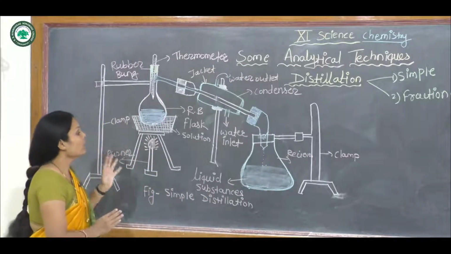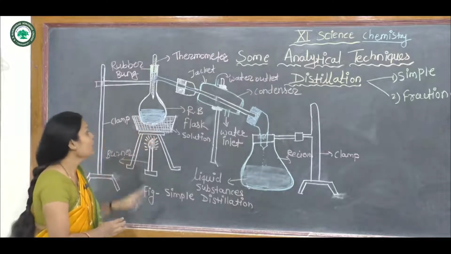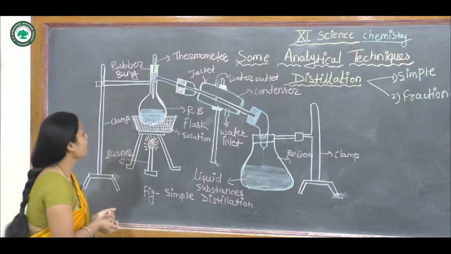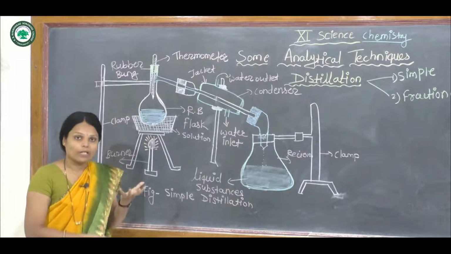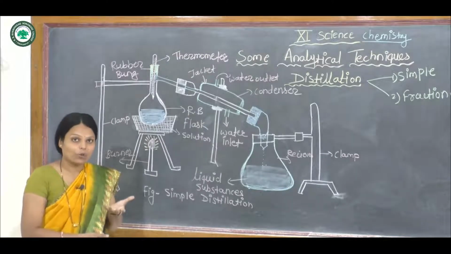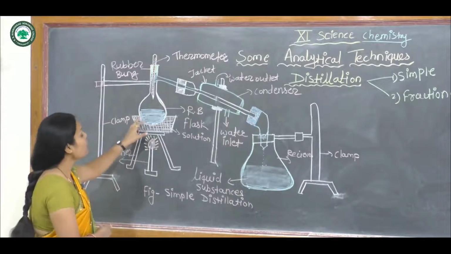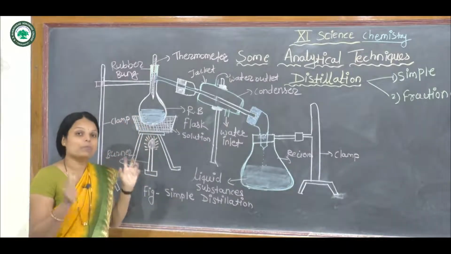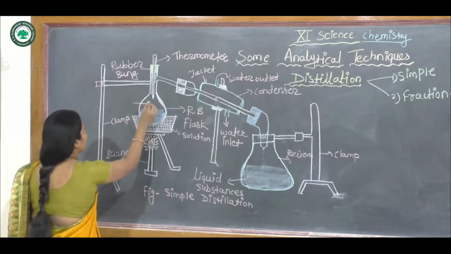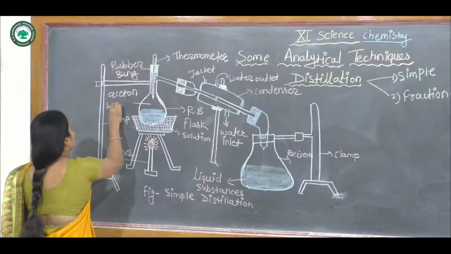Here we can place the samples or substances in liquid form, and the heating process takes place. The liquid boils, and first to boil is acetone, because its boiling point is 56 degrees centigrade. Acetone and water are mixed with each other. The first sample is a mixture of acetone and water.